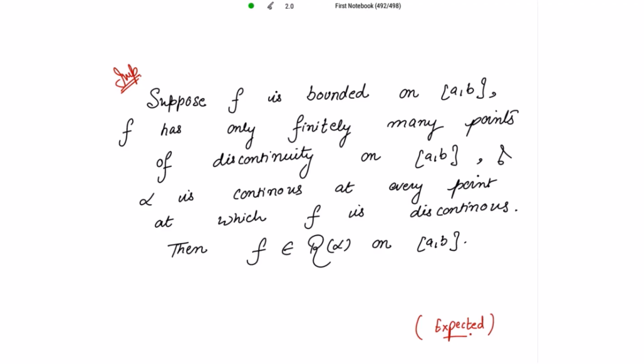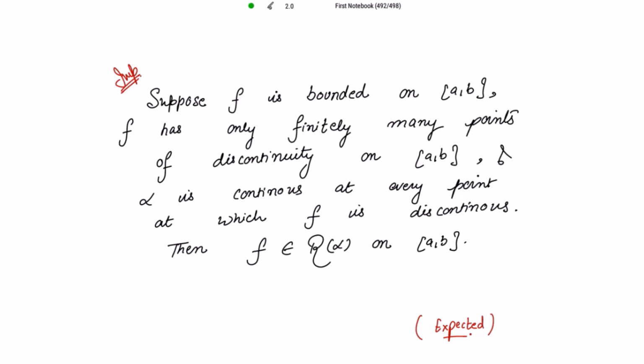Theorem, and it is very important and expected one. Suppose f is bounded on closed interval [a, b] and f has only finitely many points of discontinuities on this closed interval [a, b]. Now here a and b may or may not be the point of discontinuity, we don't know, but on this closed interval, it has finitely many points of discontinuities. And alpha is continuous at every point where the function is discontinuous, right? And I have to prove that f is Riemann integrable on closed interval [a, b].